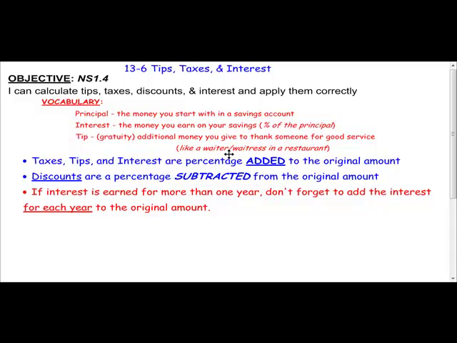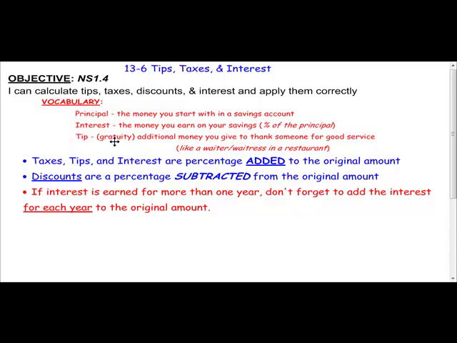Sometimes interest is also the amount of money you pay on a loan that you borrow. So if somebody loans you an amount, that's the principal. And then you owe them some extra money. That's the interest, and that's a percentage of the principal that you owe. So the principal is the money you start with, and the interest is the money that's earned on the principal. It's a percentage of the principal, and it's added to the principal.